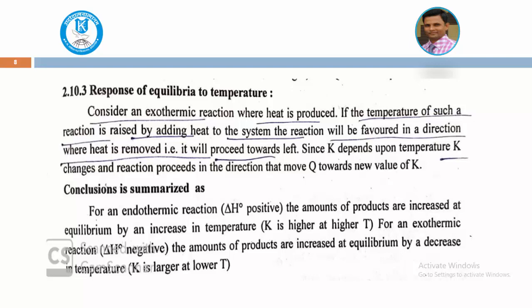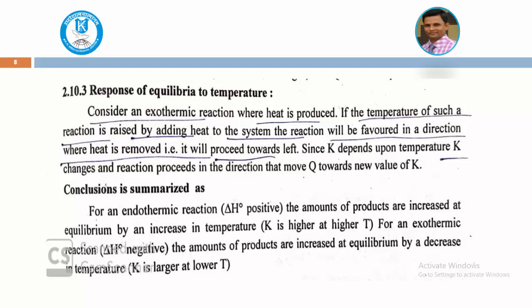For the equilibrium to shift towards the right hand side, a lower temperature is favored for exothermic reactions, while for endothermic reactions the temperature is raised up to a certain optimum so that the equilibrium is maintained towards the forward side. Therefore, for an endothermic reaction, delta H is positive, and the amounts of products at equilibrium are increased by increasing the temperature. For an exothermic reaction, delta H is negative, and the amounts of products at equilibrium are increased by decreasing the temperature.